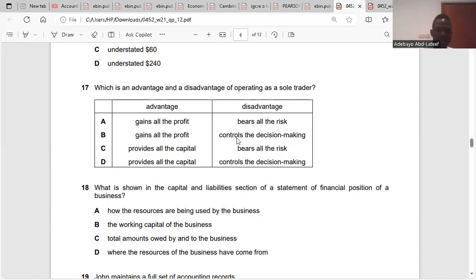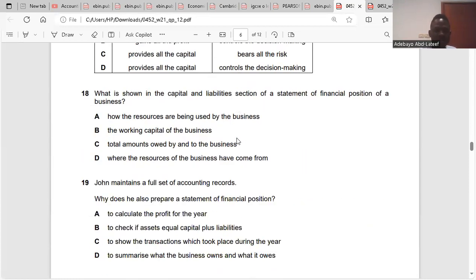Clear. Question 17. Which is an advantage and disadvantage of operating as a sole trader? If you are operating as a sole trader, you gain all the profit. And if you are operating as a sole trader, you bear all the risk. So the answer is A. Clear, right? Yes.